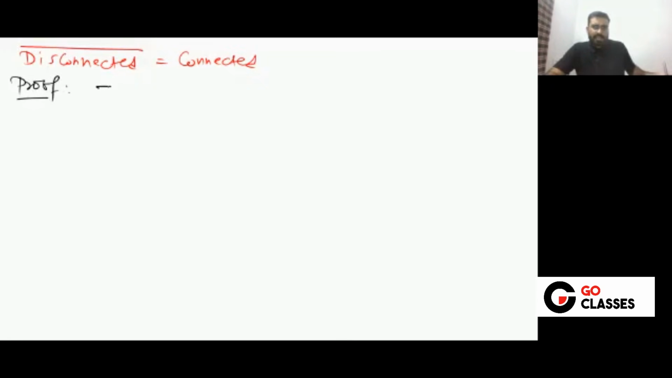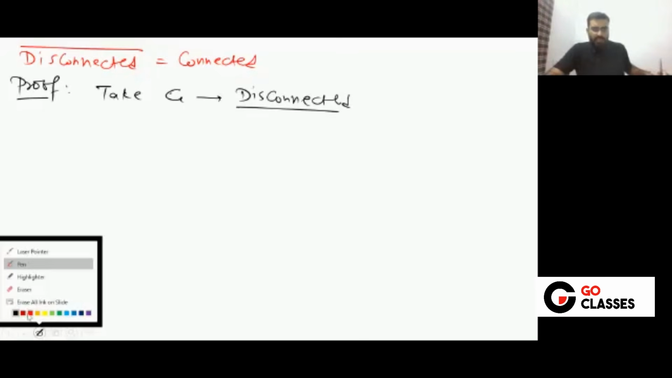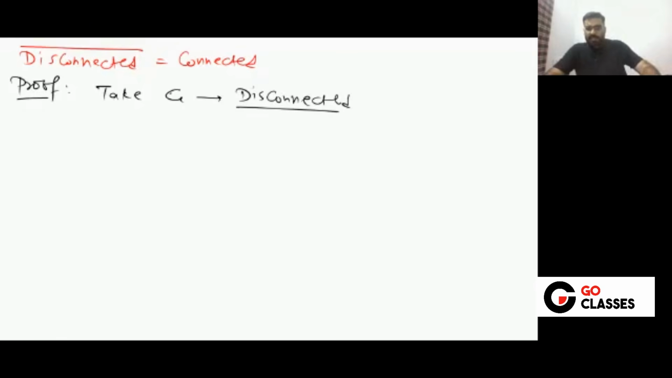So let's take a disconnected graph. Take G as disconnected. If this is a disconnected graph, what is the number of components? Tell me. Here definitely, because this is a disconnected graph, the number of components will be greater than or equal to 2. These many components will be there.